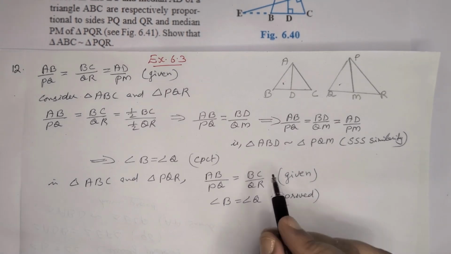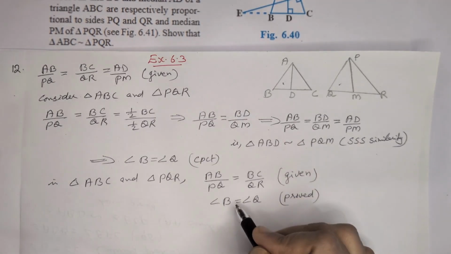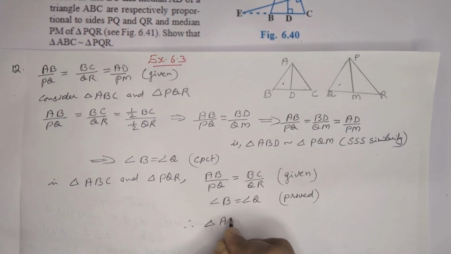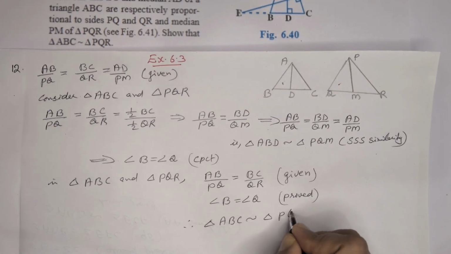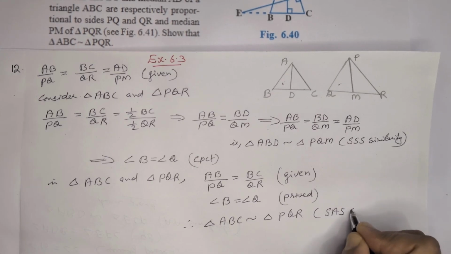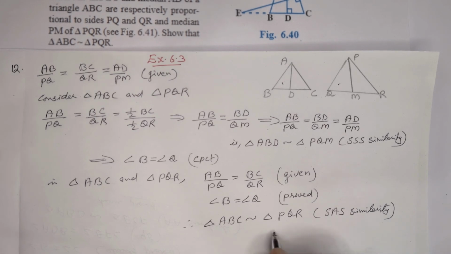We can write these two triangles are similar by SAS, two sides and one angle. Therefore, triangle ABC is similar to triangle PQR by SAS similarity. Hence proved.